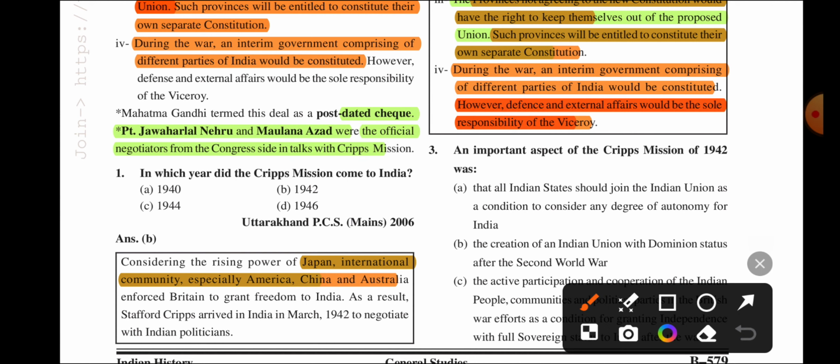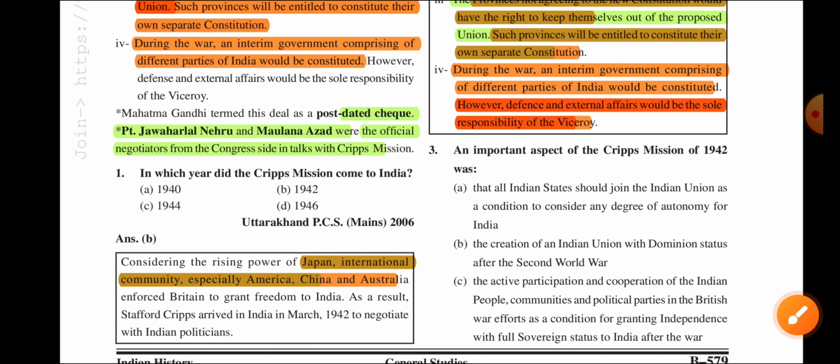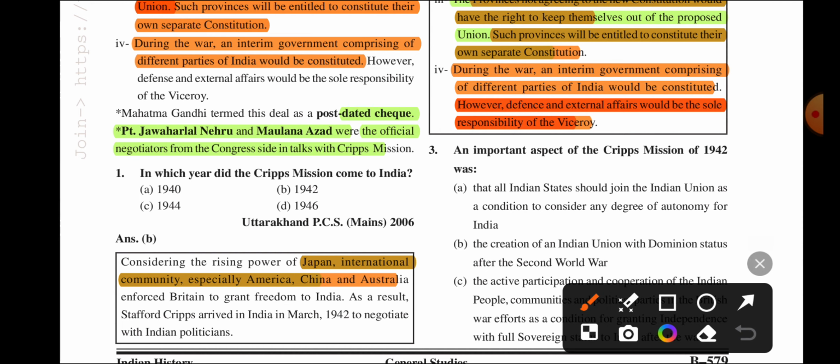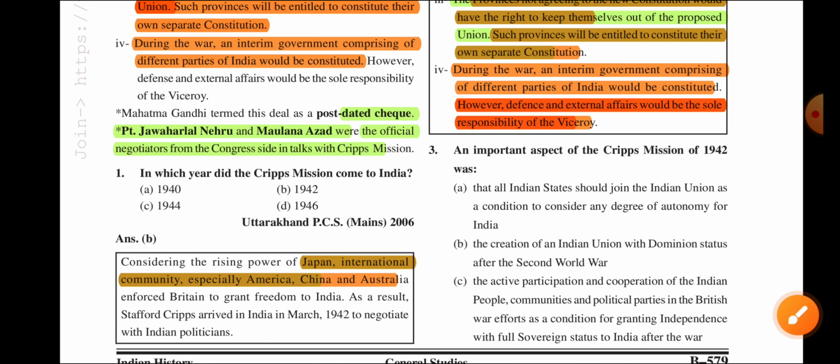Next thing is, during the war, an interim government comprising different parties of India would be constituted. So during the war they can make an interim government made by the different Indian parties, meaning Muslim, Sikh, Christian, and others, and they can give representation. However, defense and external affairs would be the sole responsibility of the Viceroy. So if defense and external affairs are under the Viceroy, real power is not with the Indians. That was the main thing.